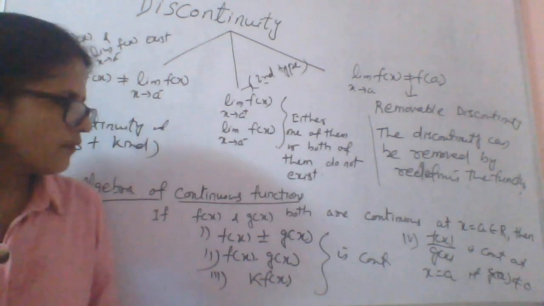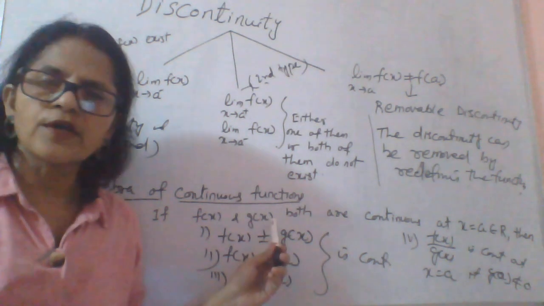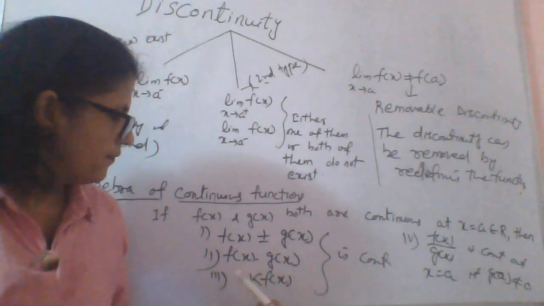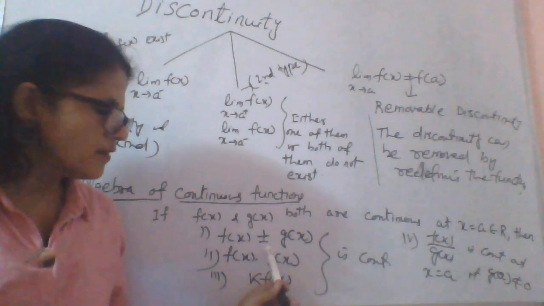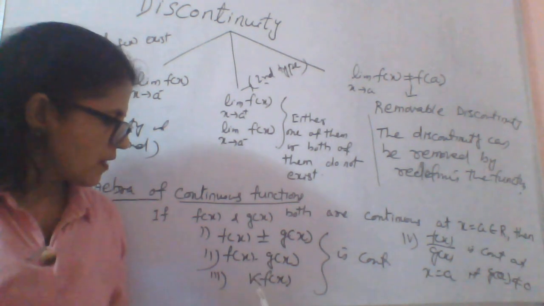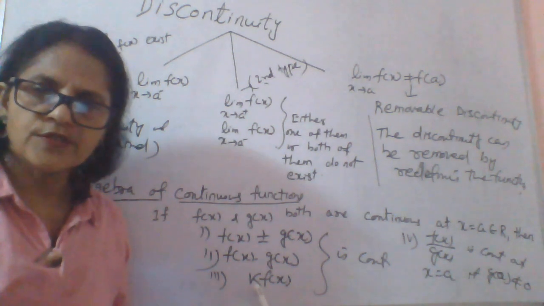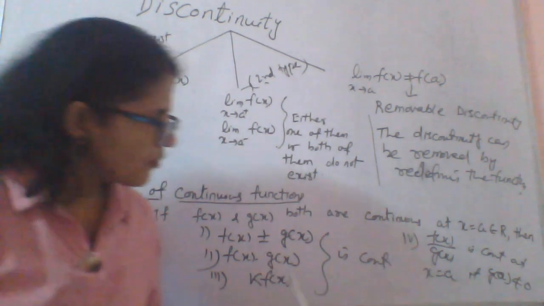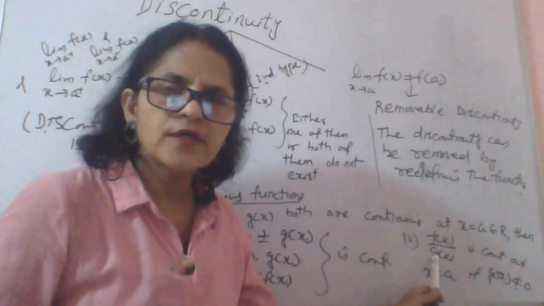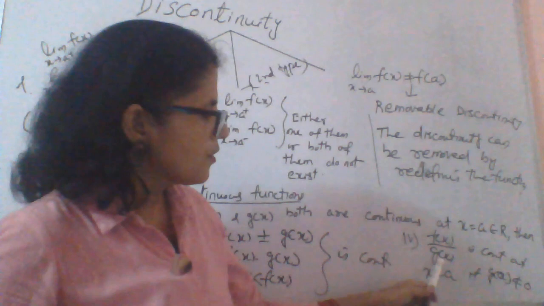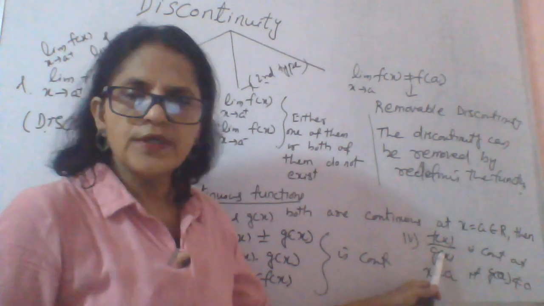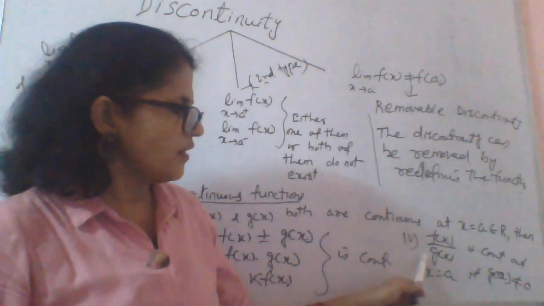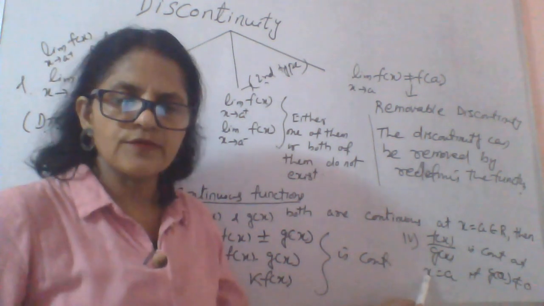So if these two functions are continuous at x equal to a belongs to R, then the sum, difference, product and scalar multiple of the functions will be continuous at x equal to a. And also the quotient of the two functions can be continuous provided g(a), the denominator of this function, is not equal to 0 at x equal to a.